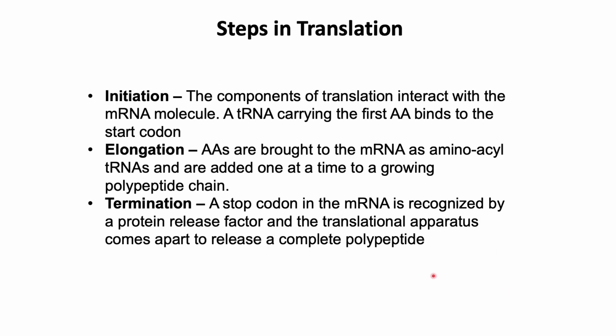So just like in transcription of mRNAs, there are three steps in protein translation: initiation, elongation, and termination. In initiation, the components of translation interact with the mRNA transcript. A transfer RNA carrying the first amino acid, which is methionine or FMET, binds to the start codon in the mRNA. And during elongation, the amino acids are brought to the mRNA as aminoacyl tRNAs are added one at a time to the growing polypeptide chain.